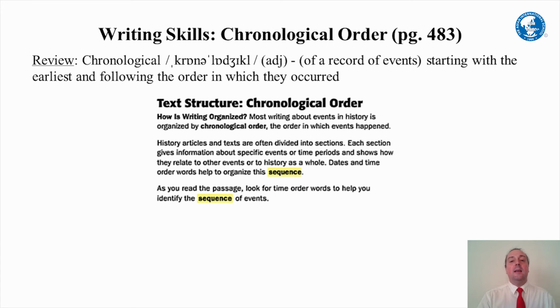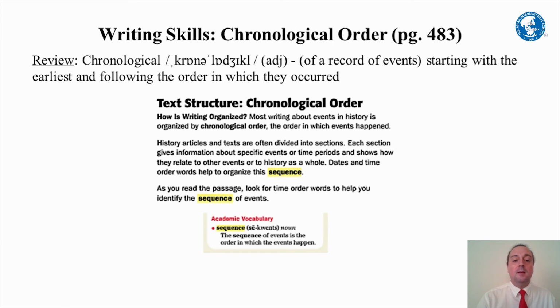So if you see now, then, after, or first, then, later, or you see a date, those are all time order words, and they give you a clue as to the chronological order of events. As you read the passage, look for time order words to help you identify the sequence. And here's a definition of sequence. Okay? Sequence is the events in the order in which things happen.